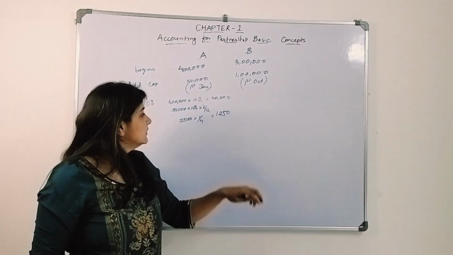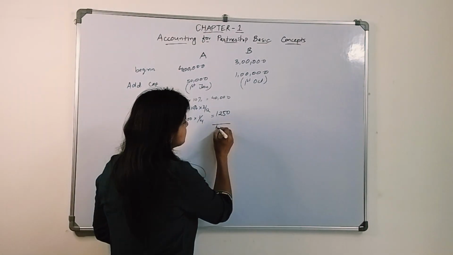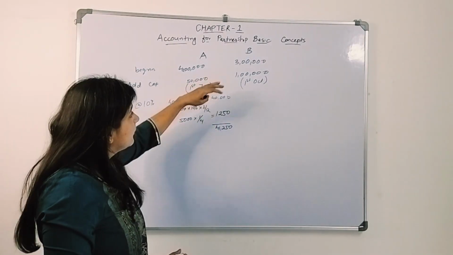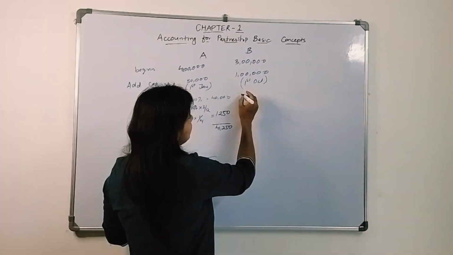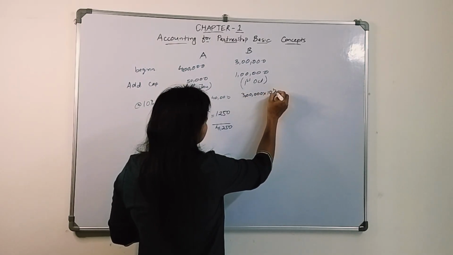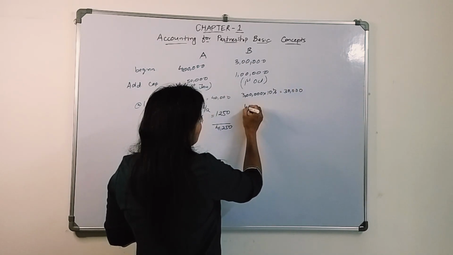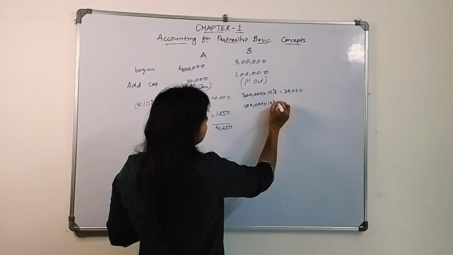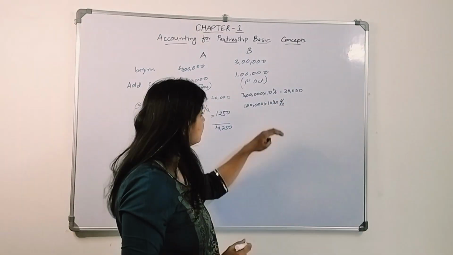1250. This is the interest on capital that we will give to Mr. A, 41,250, right? Here in this case, how much interest will we give on 3 lakh? We will give 10%, that is 30,000, right? And then on 1 lakh we will give 10% for 6 months. Okay, for 6 months we will give interest, right?